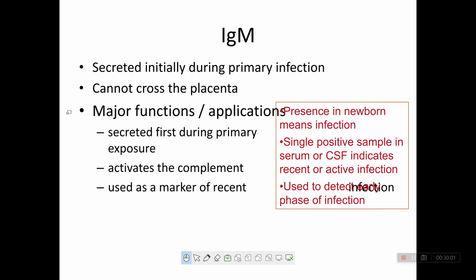IgM is secreted initially during primary infection. When the first infection attacks the body, the level of IgM will increase. But the second time, the level of IgG will increase. Remember this. IgM cannot cross the placenta. Its major functions: it is secreted first during primary exposure, activates the complement, and is used as a marker of recent infection.